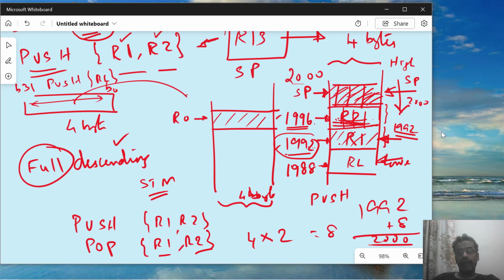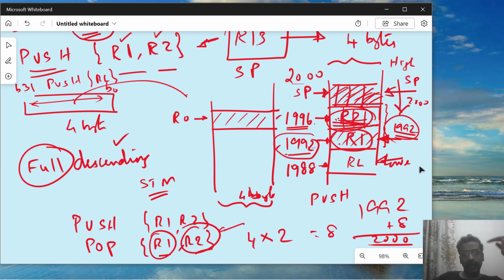But where do I get R1? So I have to copy from memory to register. I will copy from the lower address, which is 192, 4 bytes from there. I will copy into R1, and then another 4 bytes from there I'll put into R2 and make it point to 2000. So stack will be updated. So if I am saying pop and the current stack is pointing at, remember wherever the stack is pointing at, that address, that 4 byte content from that address will be loaded into the lowest number register in the pop instruction.